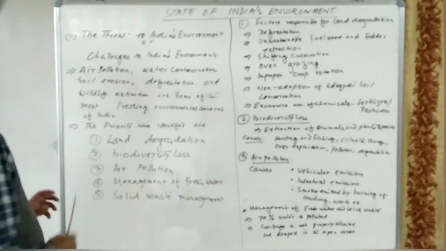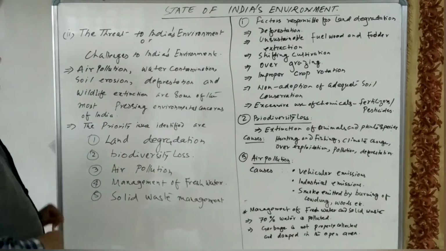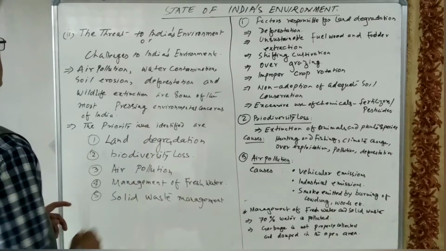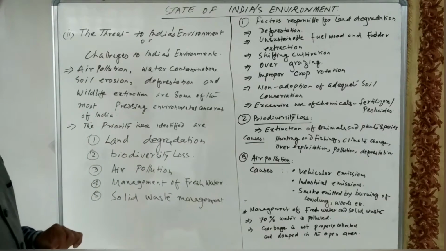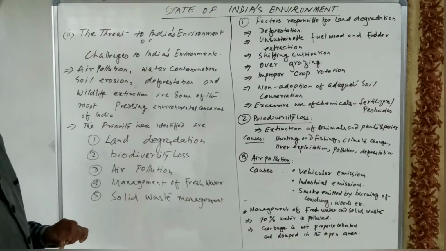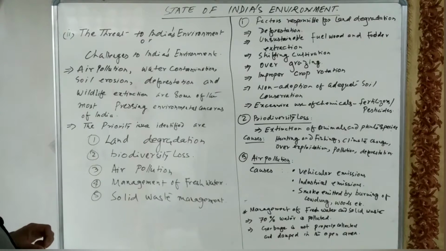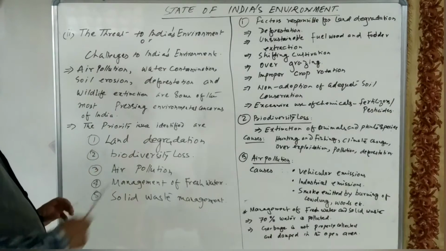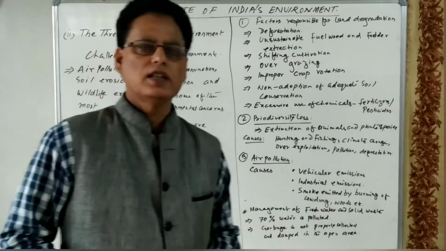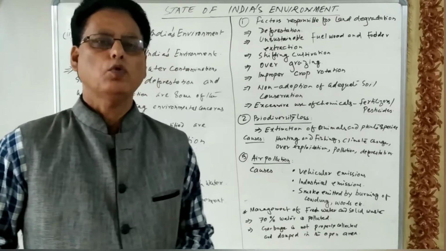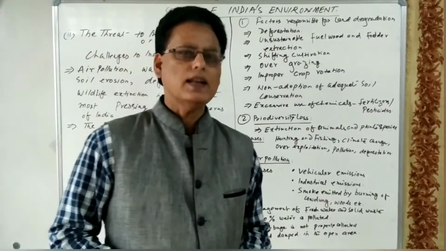Some of the environmental problems which are identified are air pollution, water contamination, soil erosion, deforestation, and wildlife extinction. These are the different major environmental problems that arise in our country. The priority issue identified is land degradation. Land degradation means the quality of the soil, the quality of the land, is declining day by day.